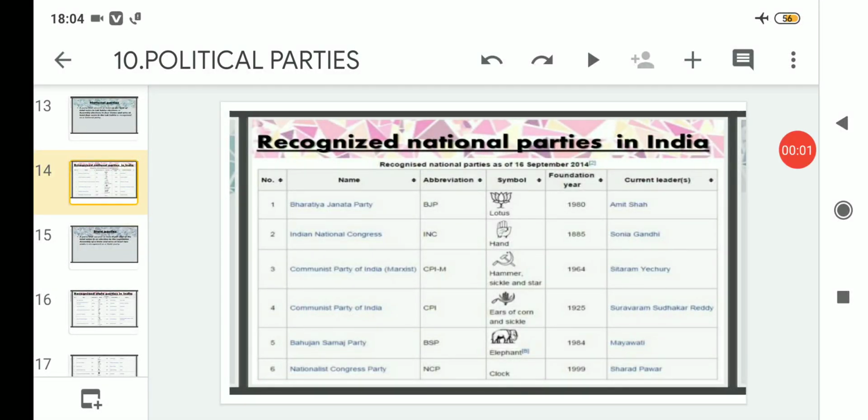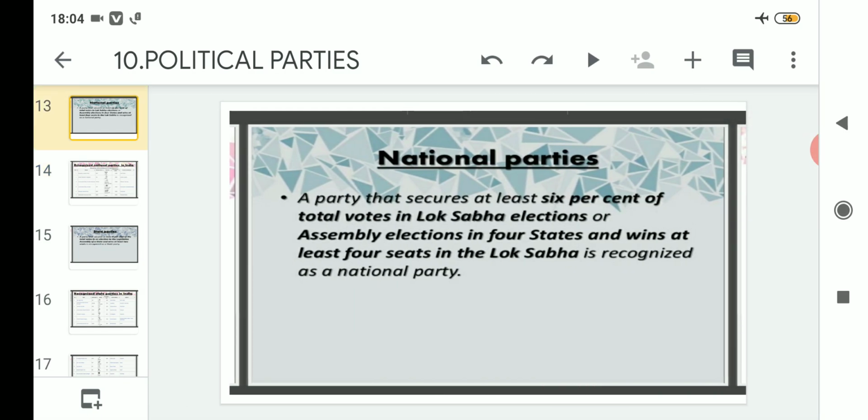Hello students, welcome to the Political Science class 10, and today we will proceed knowing about various national parties that exist in India. The list I have prepared is updated as of 16th September 2014. Clear? So in the previous class we understood about the national parties and its definition, according to which